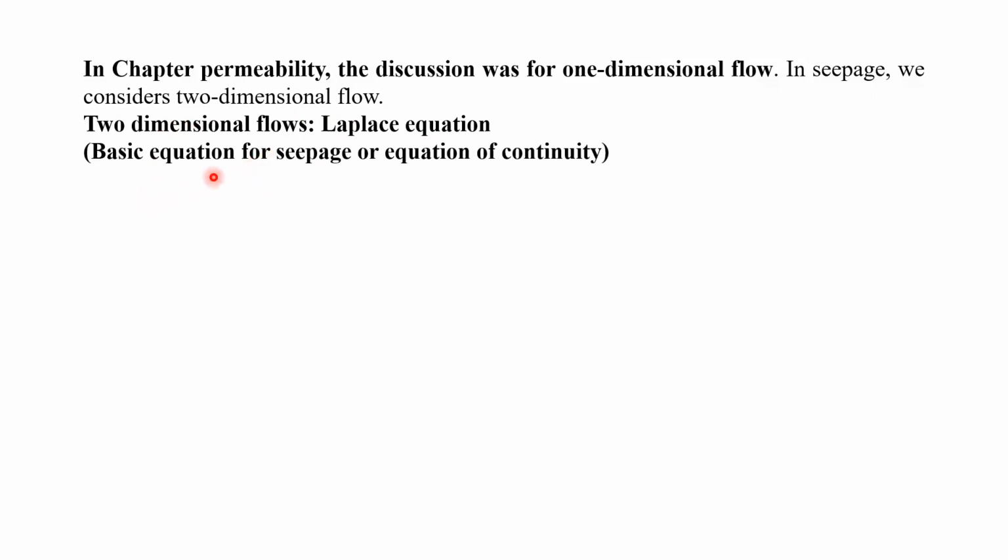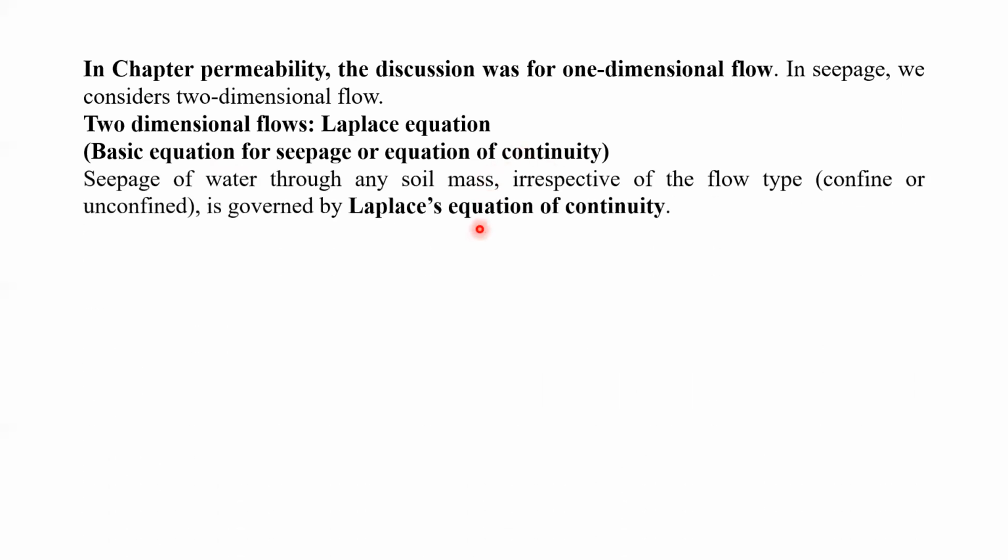This is also called the basic equation for seepage or the equation of continuity. Seepage of water through any soil mass, irrespective of the flow type, that is, whether the flow takes place through confined media or unconfined media, right, is governed by the Laplace equation of continuity.